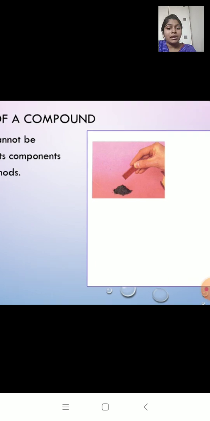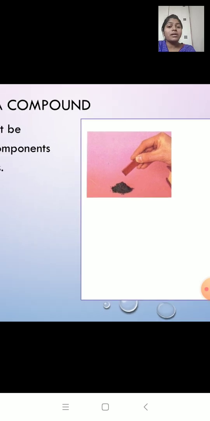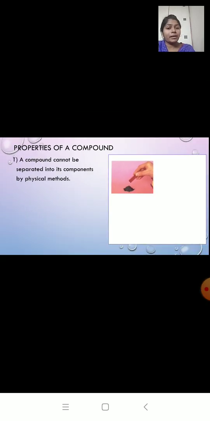Now if I bring a magnet near this compound, iron filings will not stick to this magnet. Why? Because iron filings and sulfur are combined together. So we cannot separate iron filings from this compound.